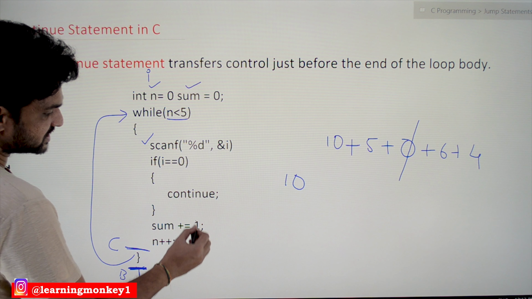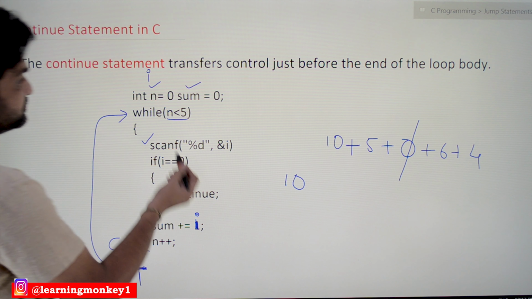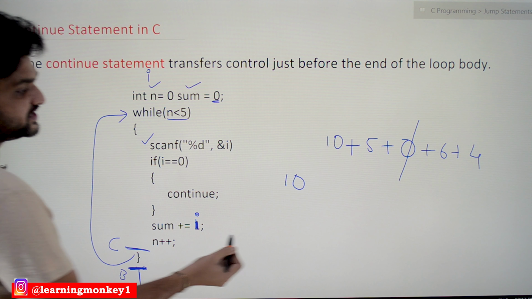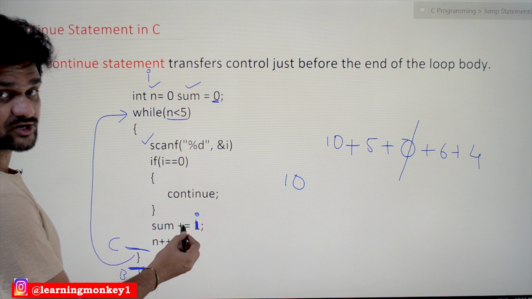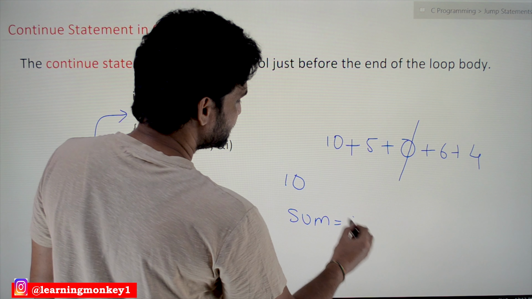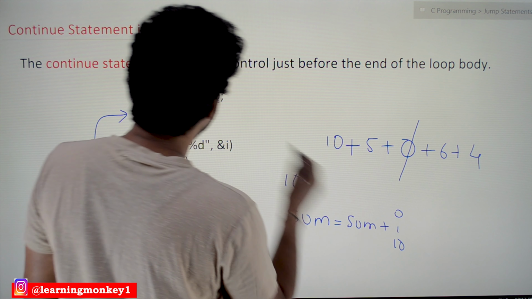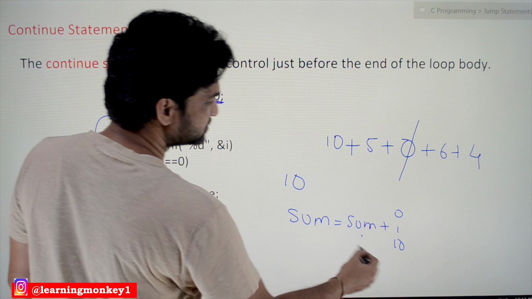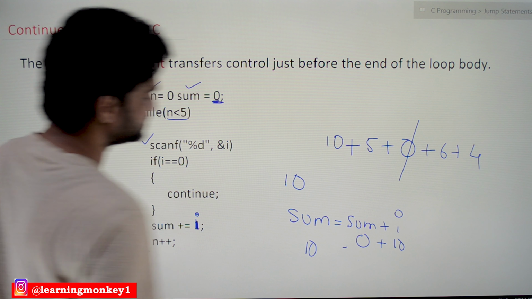Sum is equal to sum plus i. What is the initial value of sum? It is 0. Sum plus equal to is an assignment operator, a compound assignment operator. Here the operation is sum is equal to sum plus i. What is the value of i? 10. What is the initial value of sum? It is 0. 0 plus 10 is equal to 10. So the new value is 10.